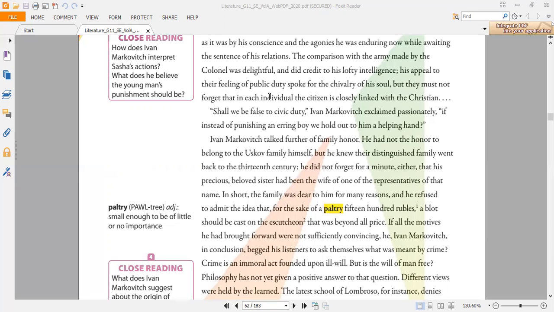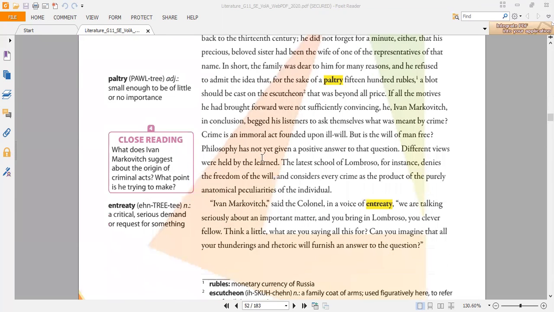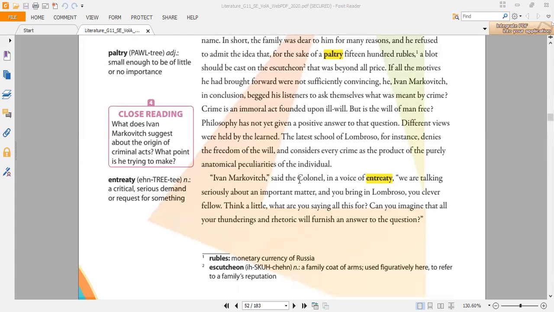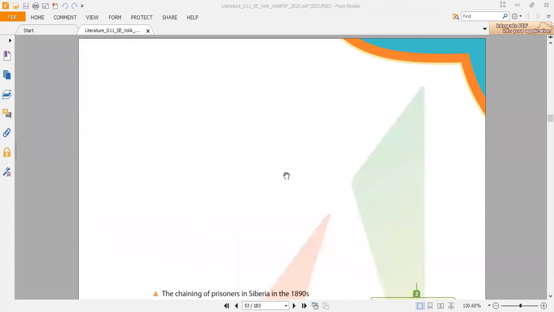It is not even very important. So this is an adjective, paltry. After that, we have entreaty. Entreaty is a noun and it means a serious request or demand for something. So when you are requesting or demanding something, this is called entreaty. Again, it is a noun.